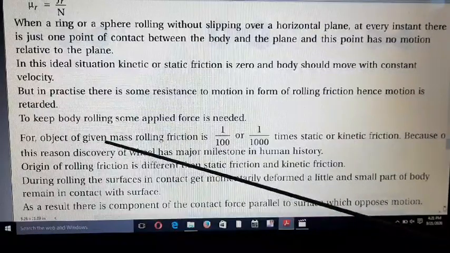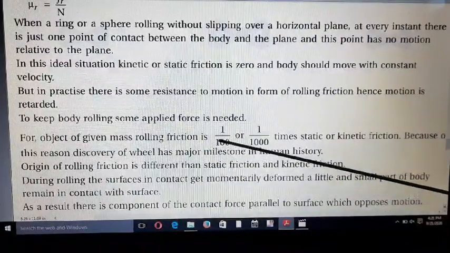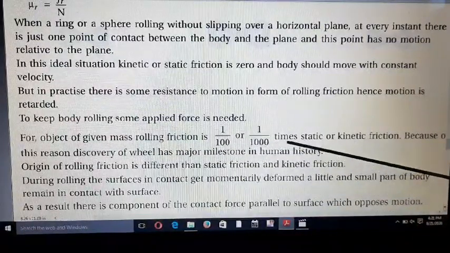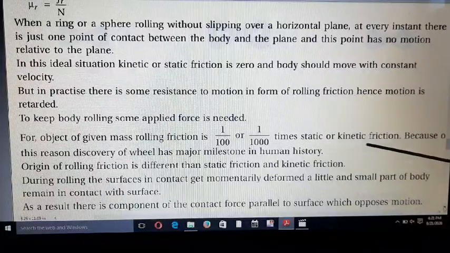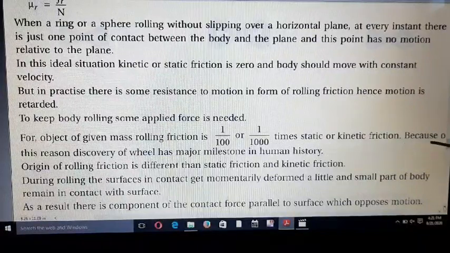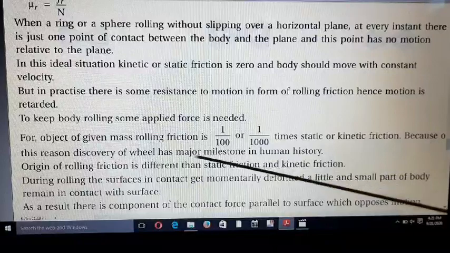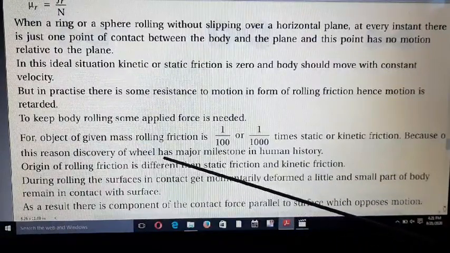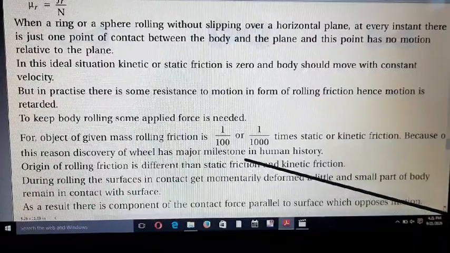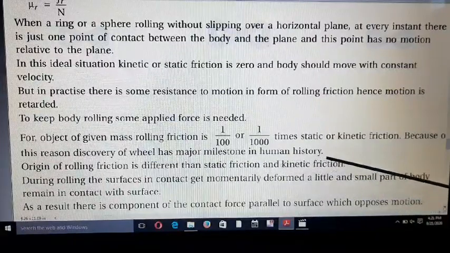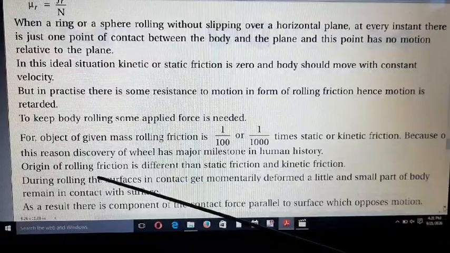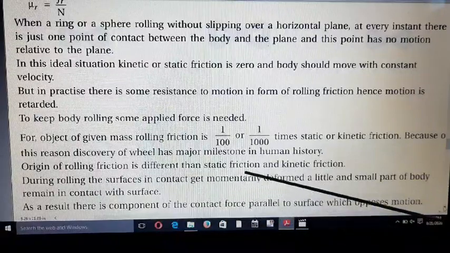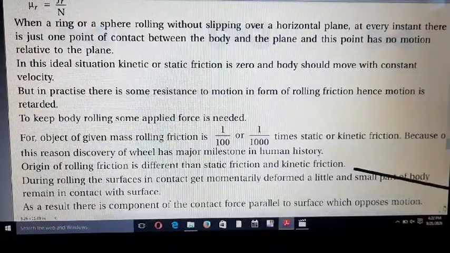For an object of given mass, rolling friction is 1 upon 100 or 1 upon 1000 times the static or kinetic friction, because of this the discovery of the wheel was a major milestone in human history. The origin of rolling friction is different from static friction and kinetic friction.